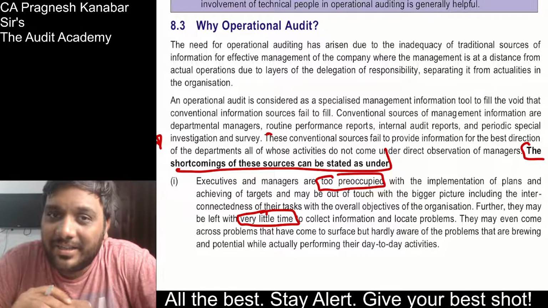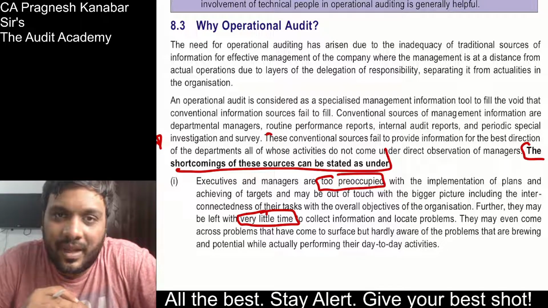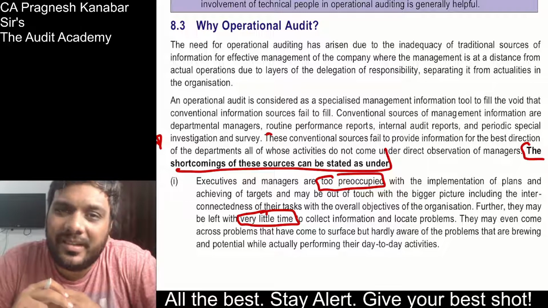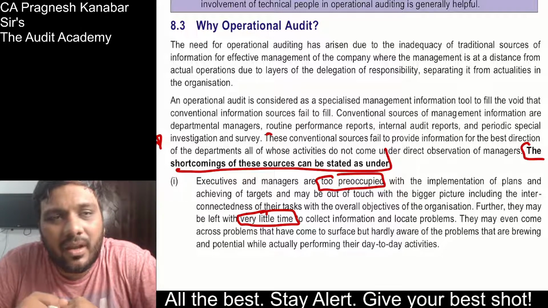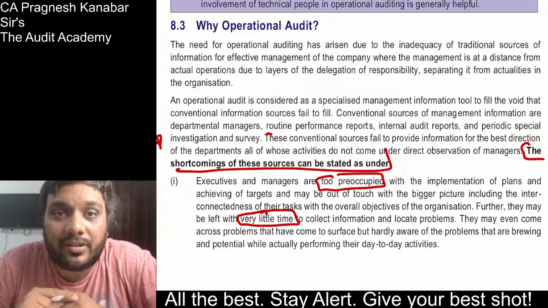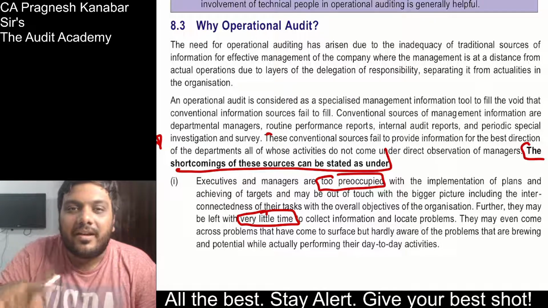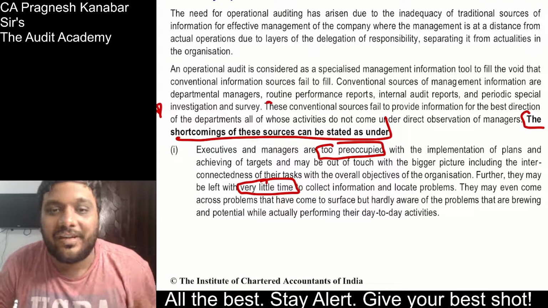But just imagine that you need to convince someone why operational audit needs to be done. And the big companies are telling you, hello, we already have managers. We already have internal auditors. We already have our internal teams. Why should we appoint a separate operational auditor? So tell them, hello, operational audit is different. Yes, sorry for the overacting.